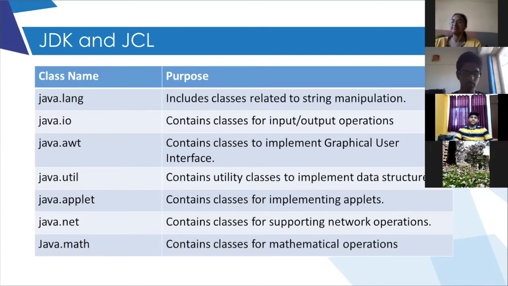Okay. So this is the list of the Java files and classes which you can include in your program, depending upon your requirements. JDK is generally used for Java Development Kit, and JCL is the Java Class Library. Full forms are generally not asked, but you should know what these terminologies are.